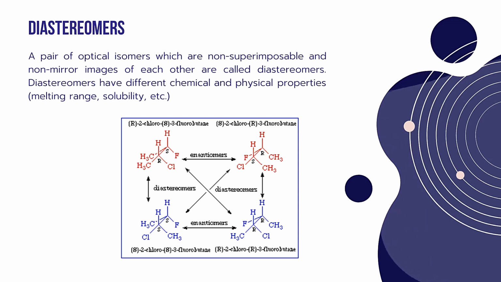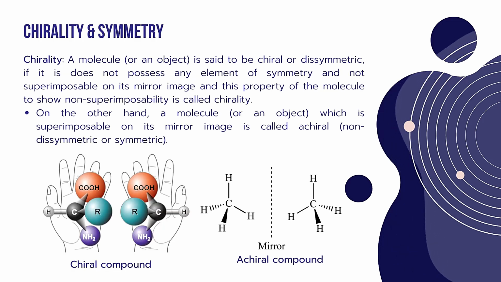The same thing happens with the other compounds, like S2-chloro, R3-fluorobutane and R2-chloro, R3-fluorobutane. These are again non-superimposable and non-mirror images, so they are diastereomers to each other. Next, an important topic we need to understand is chirality and symmetry.